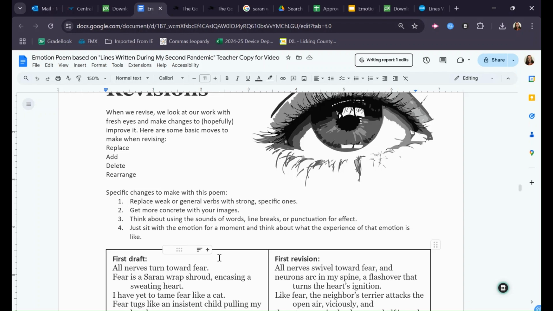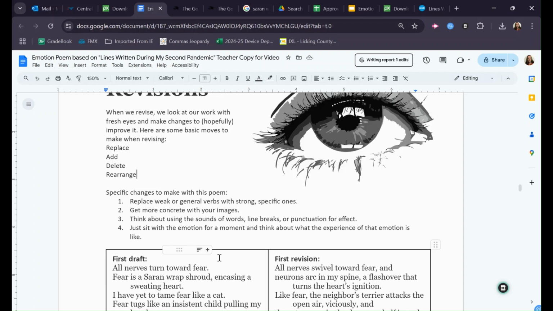And so you can use the words itself, and that's the sound of words, whether they've got hard sounds, like a hard K or an oo or an s. All those sounds can be put together in ways that create particular effects. You can use line breaks, you can use punctuation for effect. Again, all these are little tools in your palette, just as if you're an artist painting a picture. And in poetry, which is all about doing special things with the language, all of that is fair game.